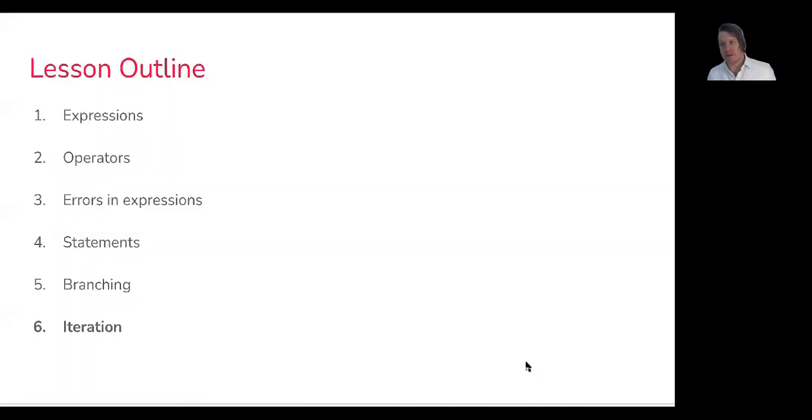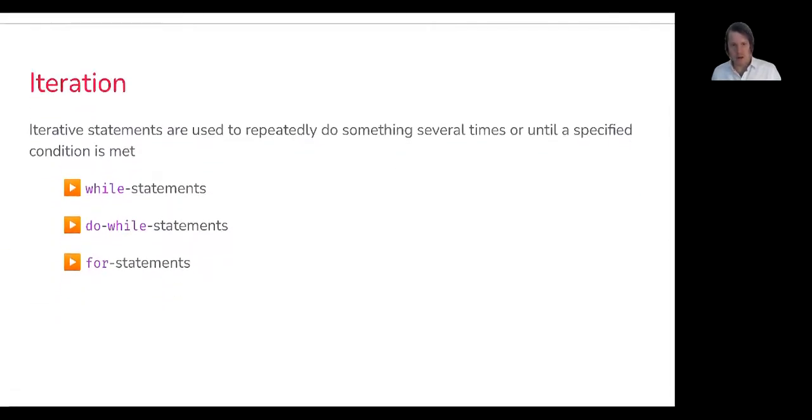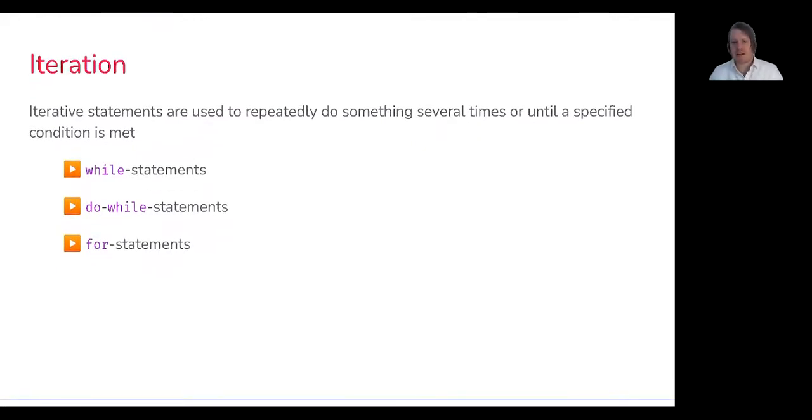Okay, welcome back. So the final topic for this lesson is going to be iteration. In C++, or any programming language for that matter, iterative statements are used to repeatedly do something several times or until a specified condition is met. We'll be able to use while statements, do while statements, for statements, and we'll get into recursion later if you like to consider that as a way of iteration perhaps.